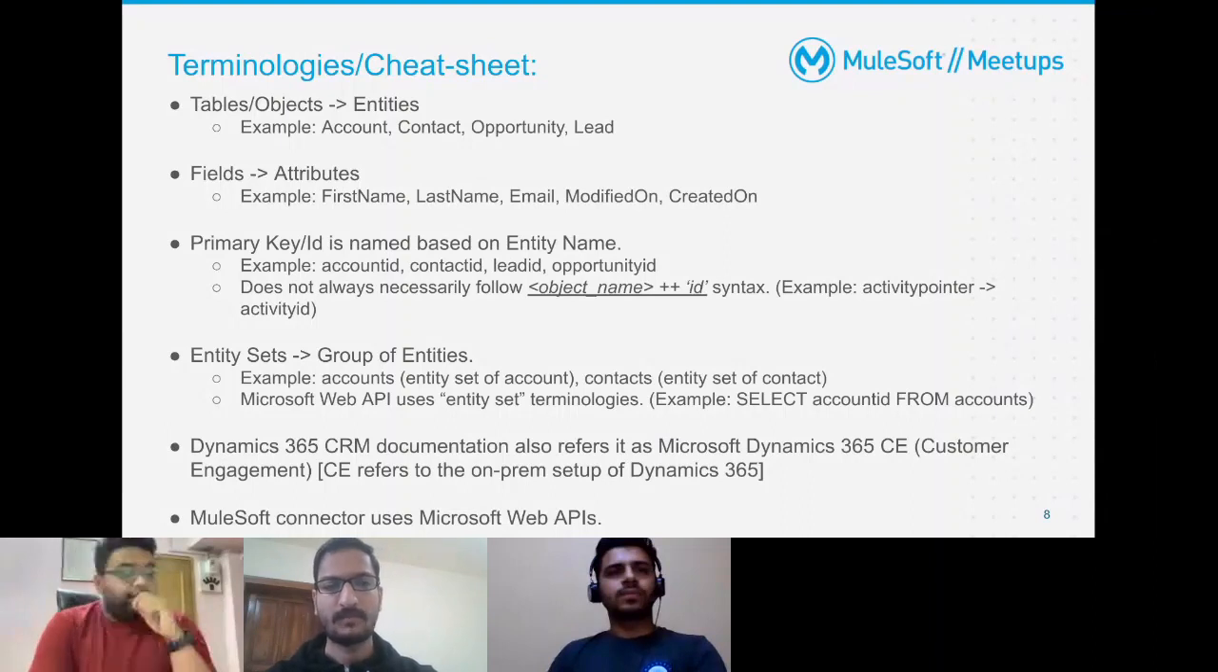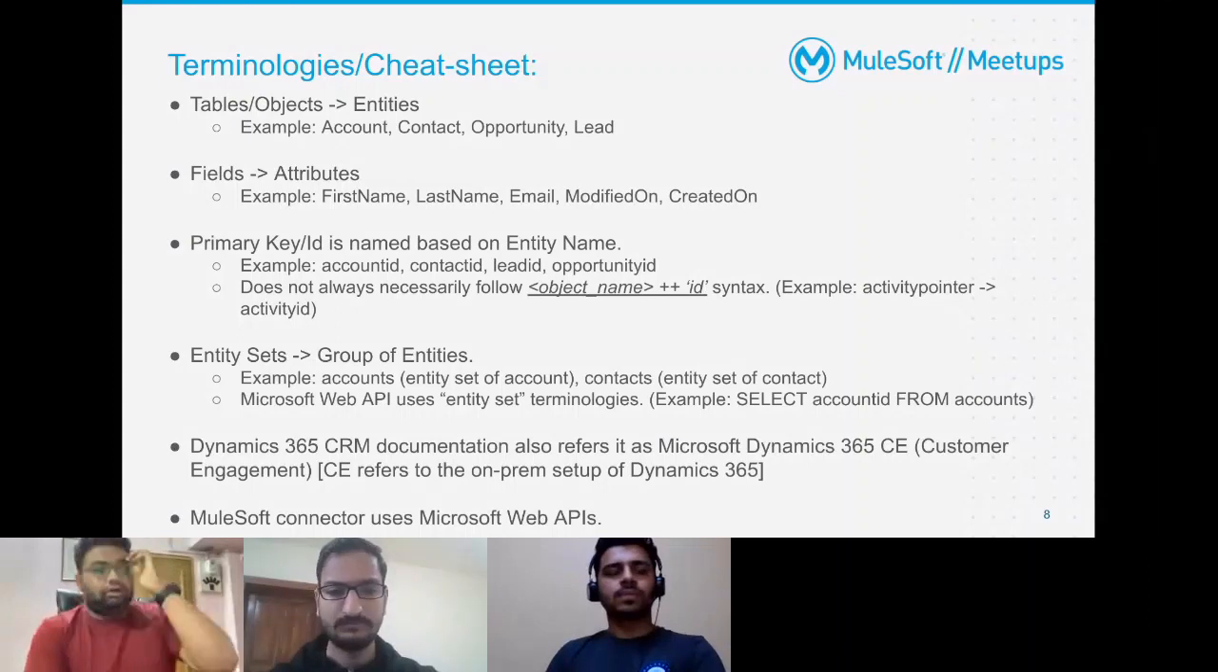Anything that we refer to as fields in Salesforce, and fields or columns in databases, is called attributes in Dynamics. For example, first name, last name, email, modified on, created on, anything that is a field is called an attribute in Dynamics.